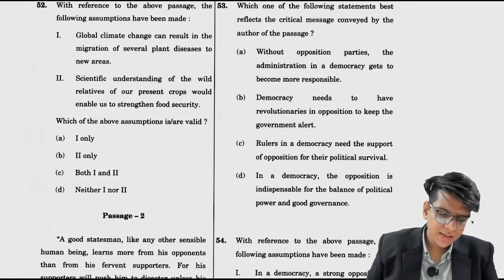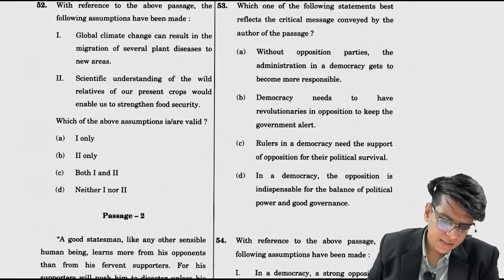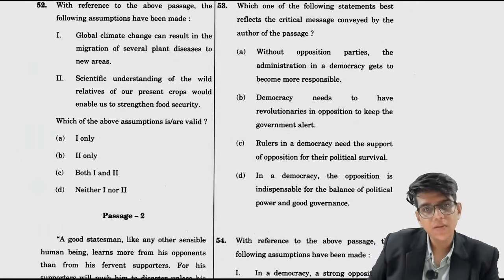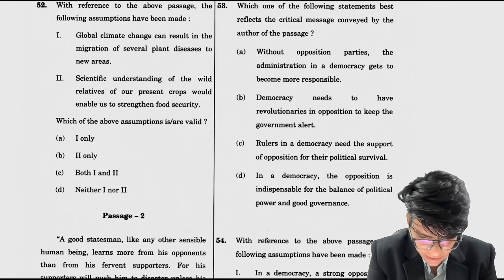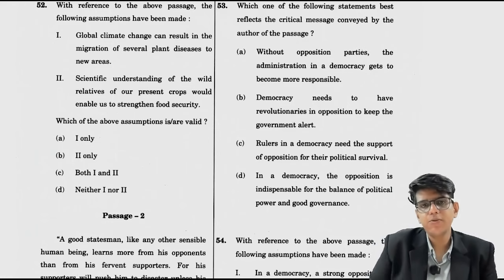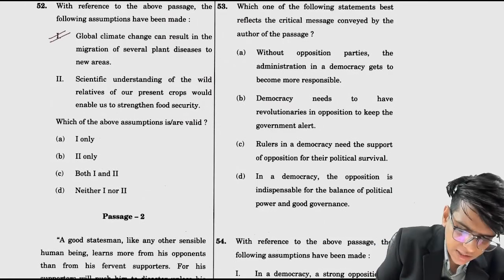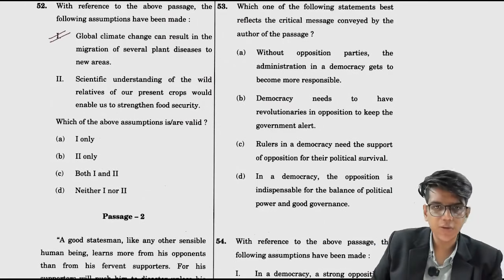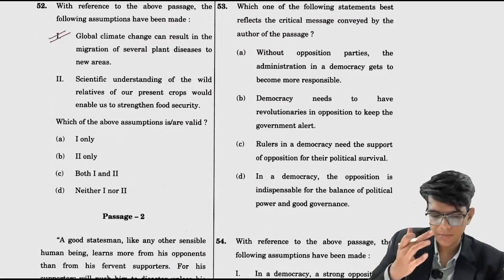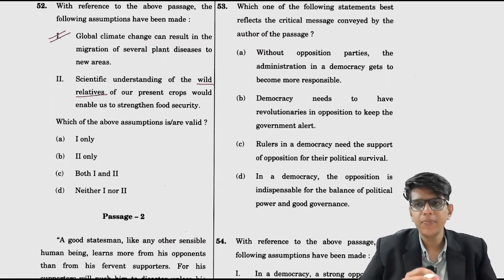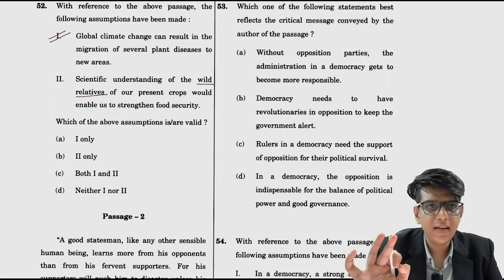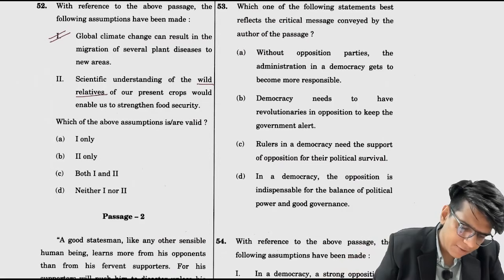Global climate change can result in migration of several plant diseases to new areas. और दूसरा है, scientific understanding of the wild relatives of our present crops would enable us to strengthen food security. देखो, ये तो climate condition change can result in migration of several plant diseases to new areas. ठीक है, शिफ्ट हो सकते हैं. Scientific understanding of the wild relatives of our present crops would enable us to strengthen food security. पॉसिबिलिटी है. ठीक है, the answer to this question they can give you this also and this also. Depends on this.